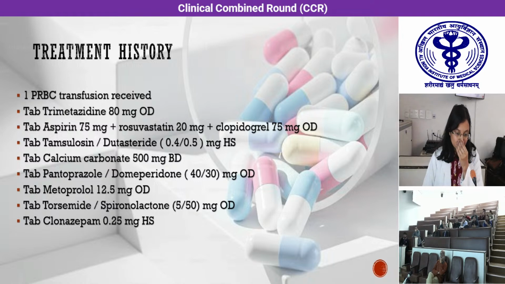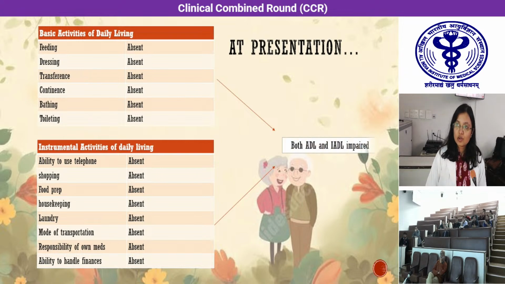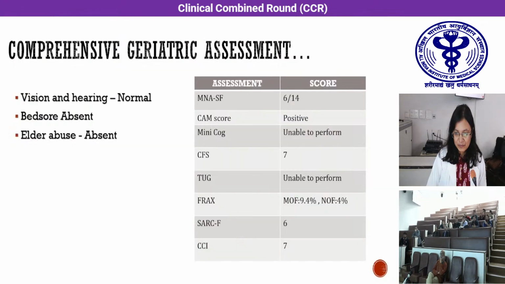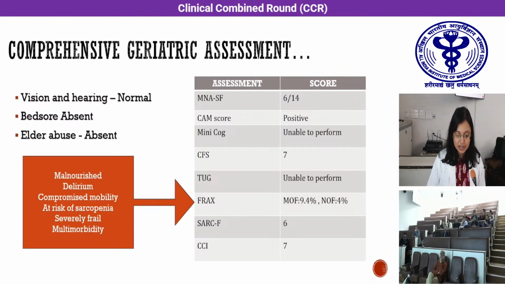In the treatment history, we found out he was taking more than 5 drugs. So polypharmacy was present in our patient. And at presentation, both his basic as well as instrumental activities of daily living were impaired. He was not even able to feed himself. Further, we did the comprehensive geriatric assessment, which showed that our patient was malnourished and delirium was present. He had compromised mobility. He was at risk of sarcopenia. He was severely frail and multimorbidity was present in our patient. His vision and hearing were normal, and bed sores and elder abuse were absent.